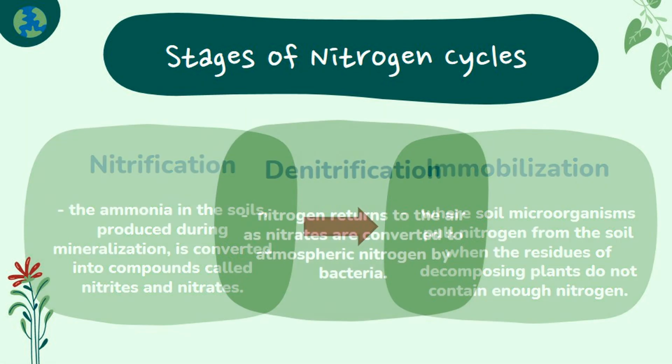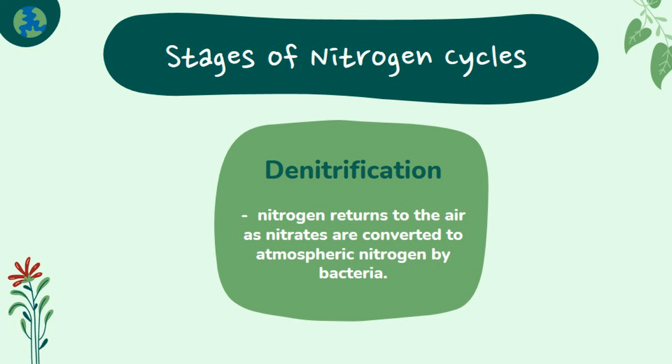In the final stage of the nitrogen cycle, nitrogen returns to the air as nitrates are converted to atmospheric nitrogen by bacteria through the process we call denitrification. This results in an overall loss of nitrogen from soils as the gaseous form of nitrogen moves into the atmosphere.